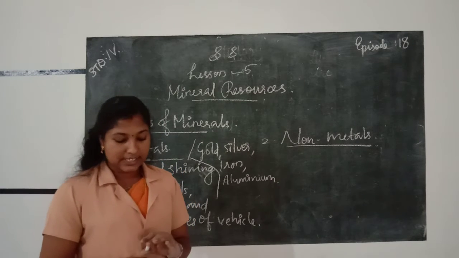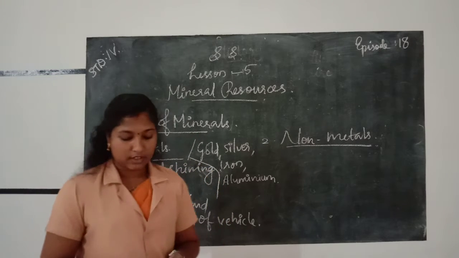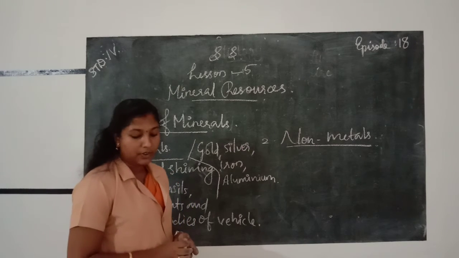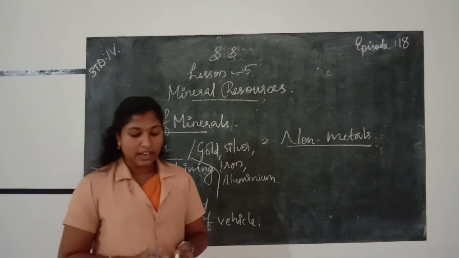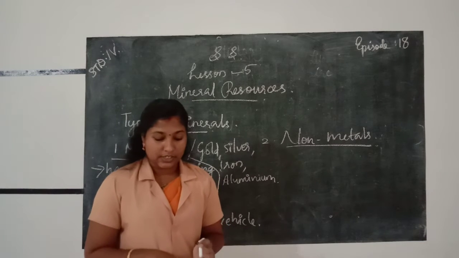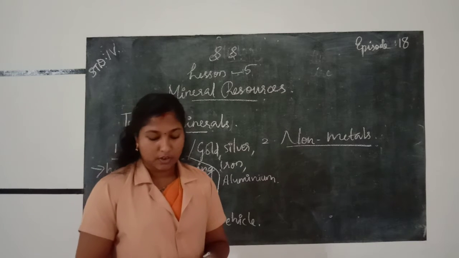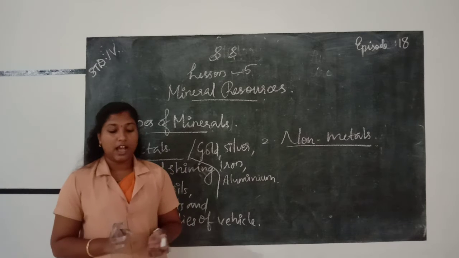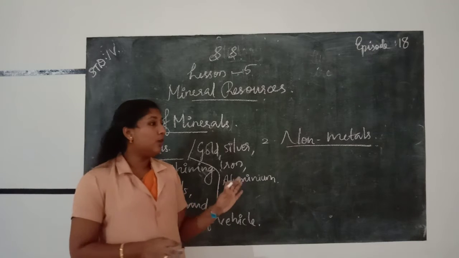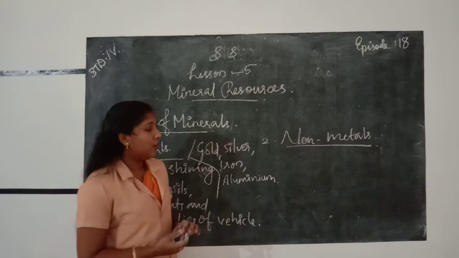Non-metals means materials like limestone. Examples for non-metals: limestone, mica, rock salt, coal, petroleum and natural gas are obtained from mining. These things are not hard and shiny like metals. Through which process do we get them? Mining process. But they are not hard and shiny as metals, so they are called non-metals.